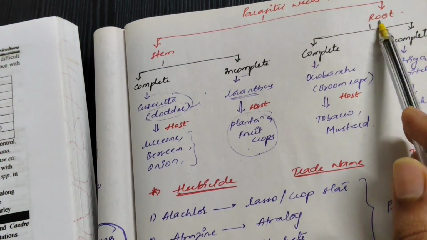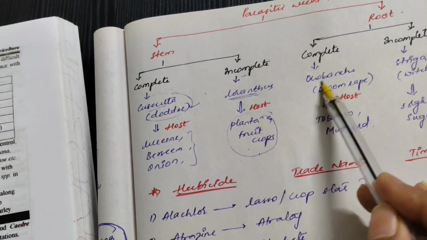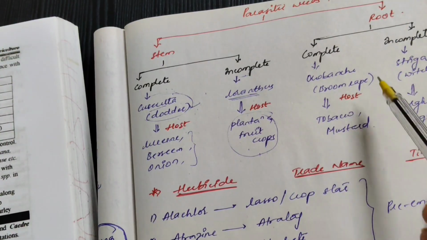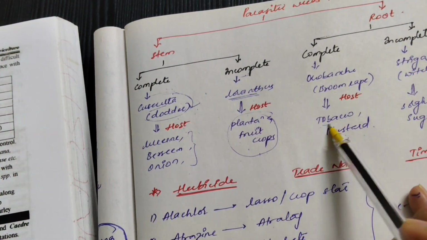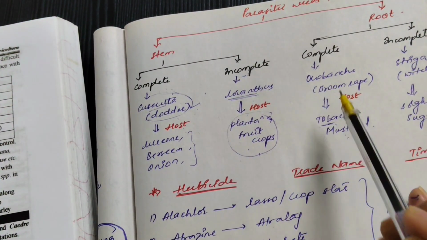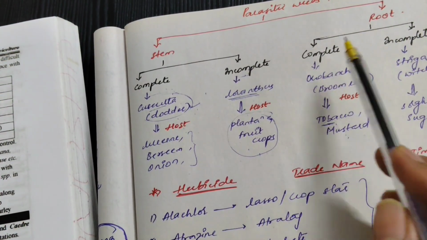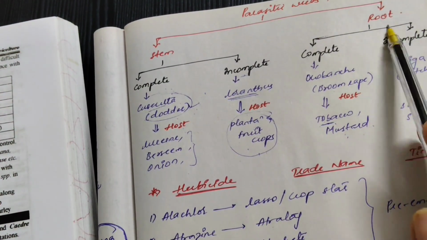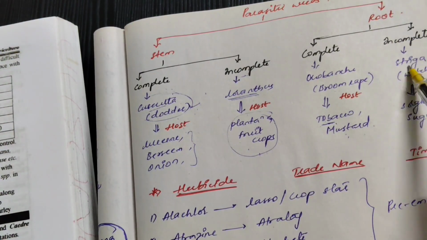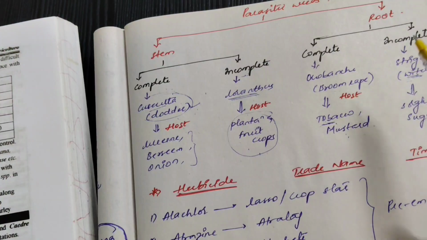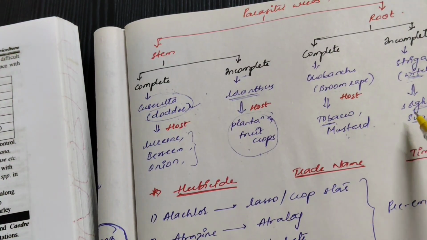After that, the complete root parasite is Orobanche, otherwise called broom rape. Its host plants are tobacco and mustard, very, very important. Orobanche, tobacco. It is called broom rape, a complete root parasite. After that, the incomplete root parasite is Striga, called witchweed, and the host plants are sorghum and sugarcane, very, very important.